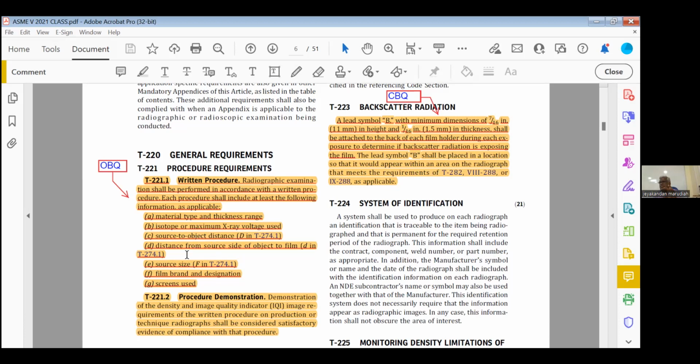Now the exam question, what they will ask: which of the following is not a part of radiography written procedure? The answer is geometric unsharpness. If you see here, in the list, geometric unsharpness is not there. Generally the answer is geometric unsharpness. No need to write it in the procedure, but you should cover all these things in the procedure. That is open book. So write geometric unsharpness. You can write nearby: geometric unsharpness not required. UG, geometric unsharpness.